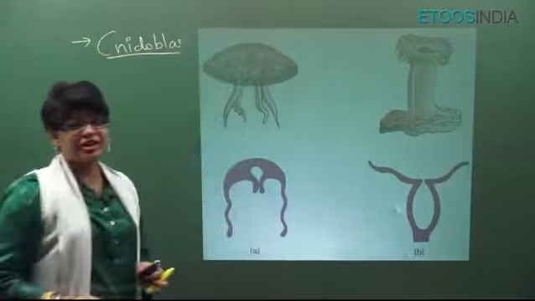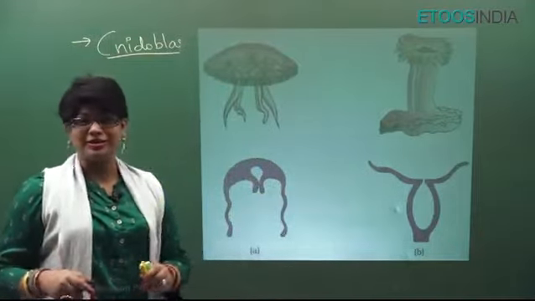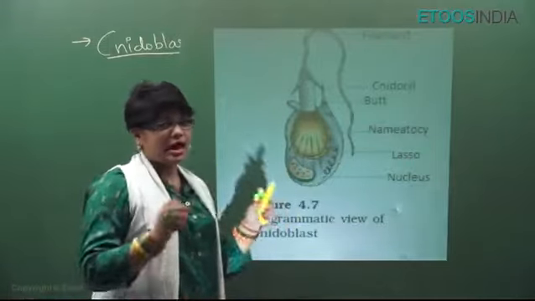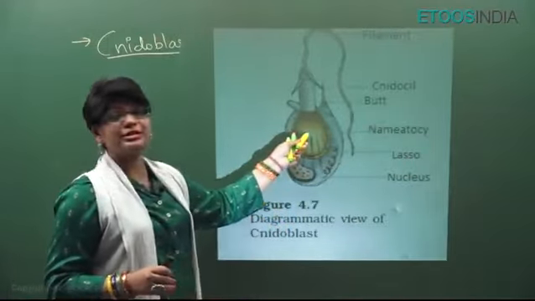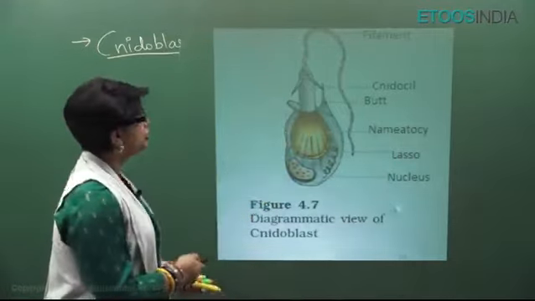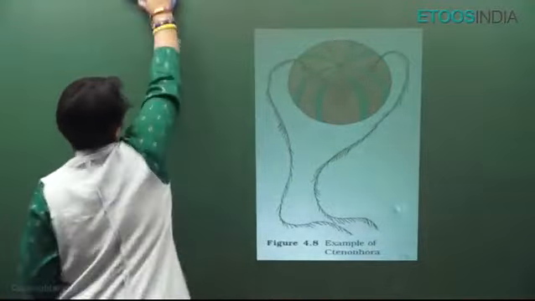And some of the polyp forms also have a CaCO3 exoskeleton, which are called corals. Anyways, this is the diagram of cnidoblast. I will be discussing it very briefly. This is the nematocyst, where the sting is present, that poison is present. It's a neurotoxin. Now, next is the diagram of ctenophora.